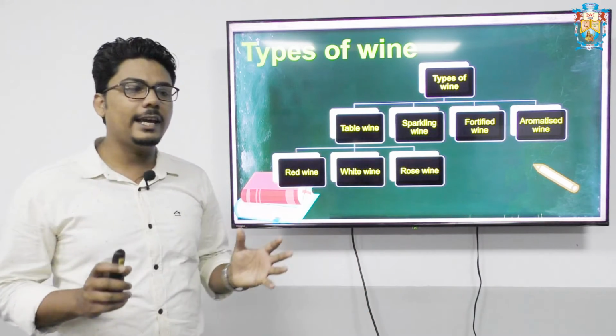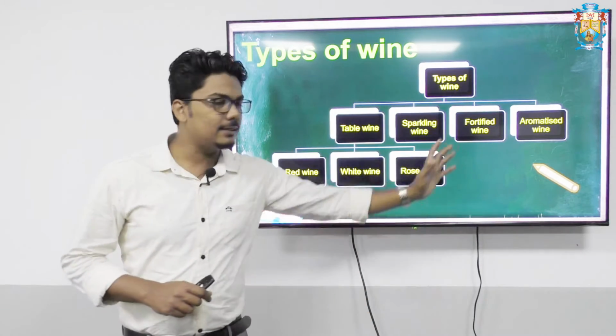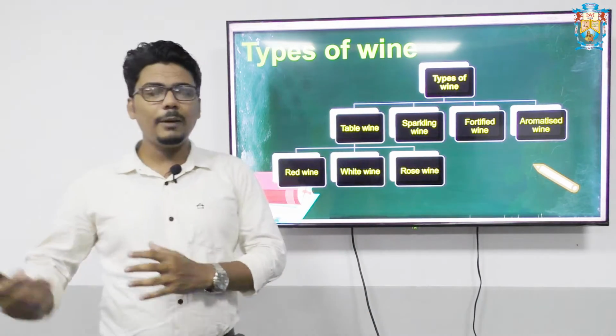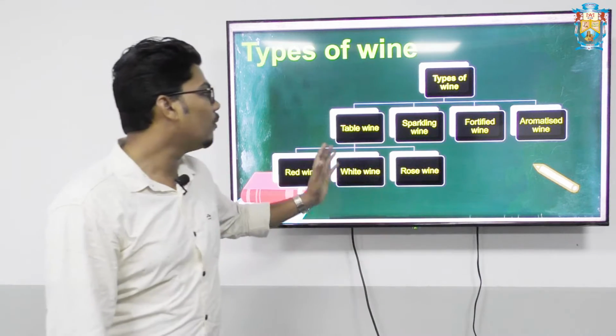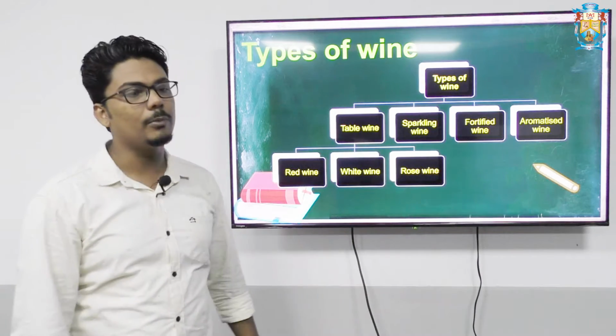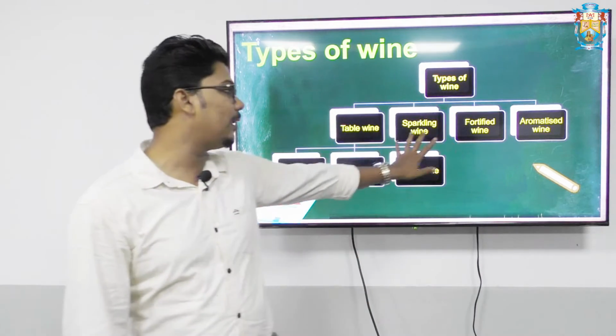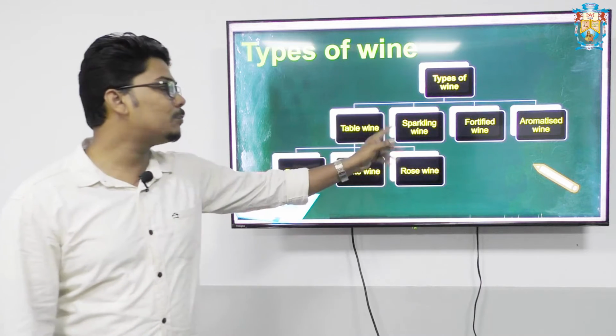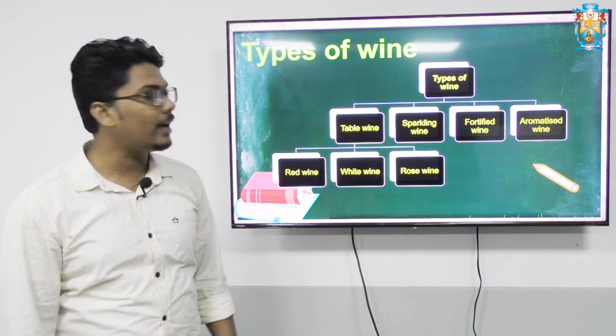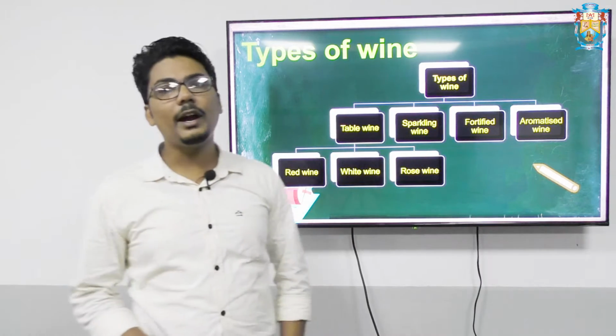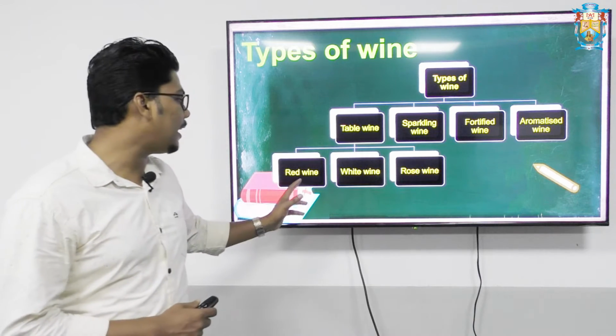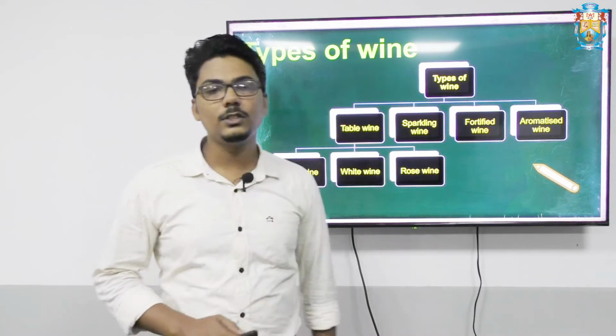In this session we will study these types not in an elaborated way, but in a minimized way. So types of wines have been divided into 4: table, sparkling, fortified and aromatized wine. The table wine is again divided into 3: red wine, white wine and rose wines.